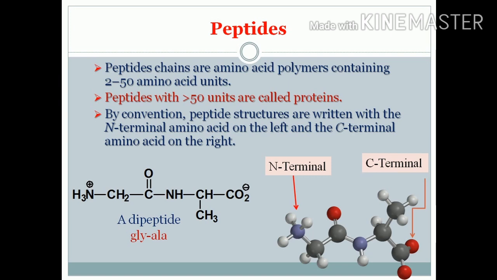Now we will learn in more detail about peptides. Peptide chains are amino acid polymers containing 2 to 50 amino acid units. Peptides with more than 50 units are called proteins. By convention, peptide structures are written with the N-terminal amino acid on the left and the C-terminal amino acid on the right-hand side. So see here, this is the N-terminal towards the left-hand side and this is the C-terminal towards the right-hand side. This is the convention to write peptides.